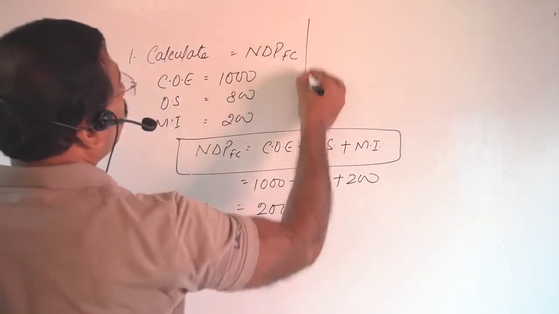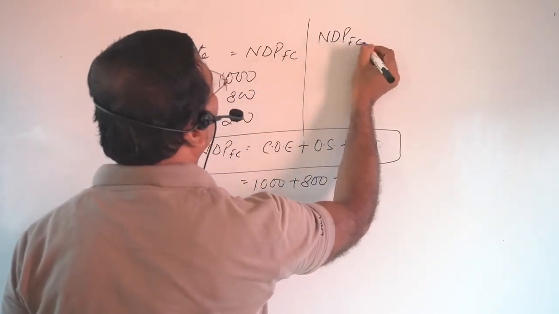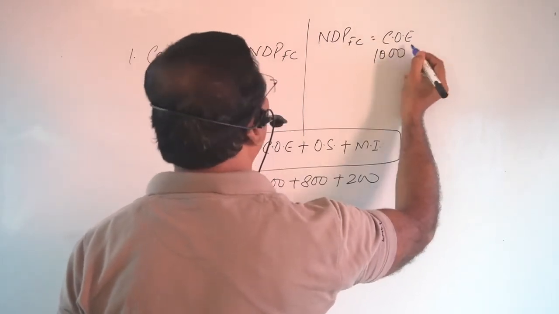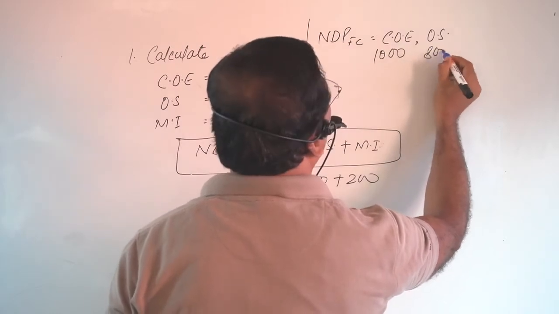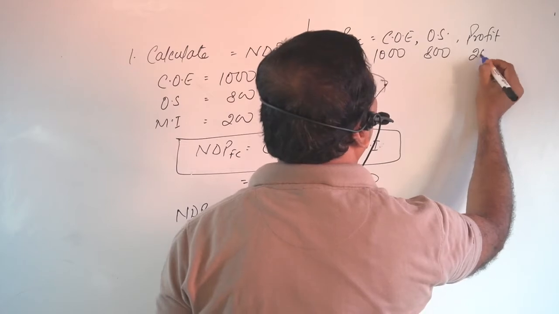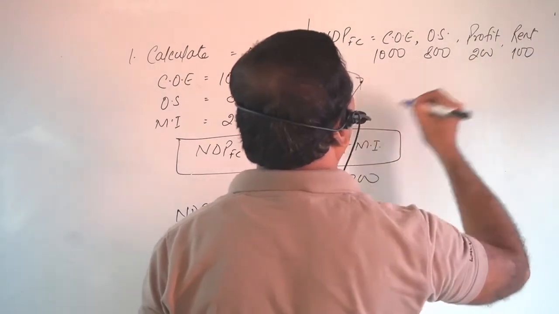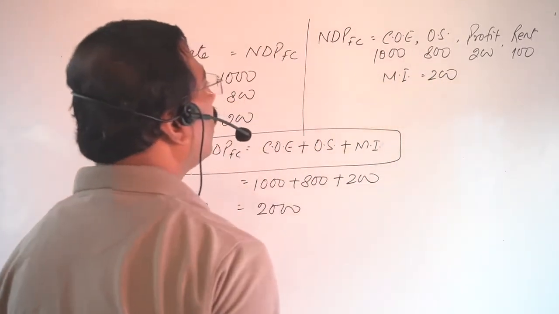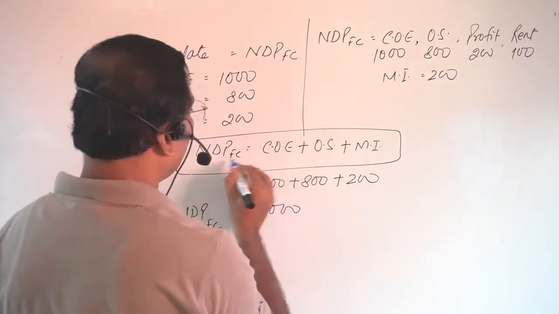Now, if the question is like this, calculate NDPFC, and compensation of employees is given, this is 1000, and operating surplus is given 800, profit 200, rent 100, and mixed income of self-employed is 200. Now what will be the answer? How will you calculate it? The formula will be the same.